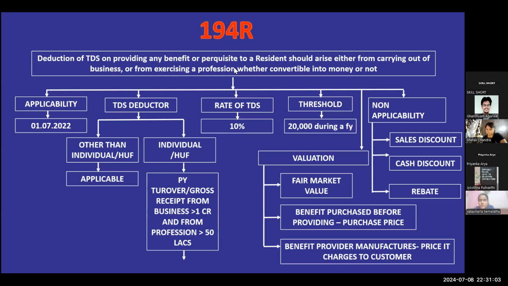194IA and 194IB. 194IA relates to transfer of immovable property. Even if I'm purchasing a residential house which is more than 50 lakh, still I'm liable to deduct TDS, even if I'm not having TAN, in case of section 194IA. And in case of section 194IB, if I'm paying monthly rent more than 50,000, then I'm liable to deduct TDS at the end of the year, or at the time of vacancy, when I'm leaving that property, in case of 194IB.